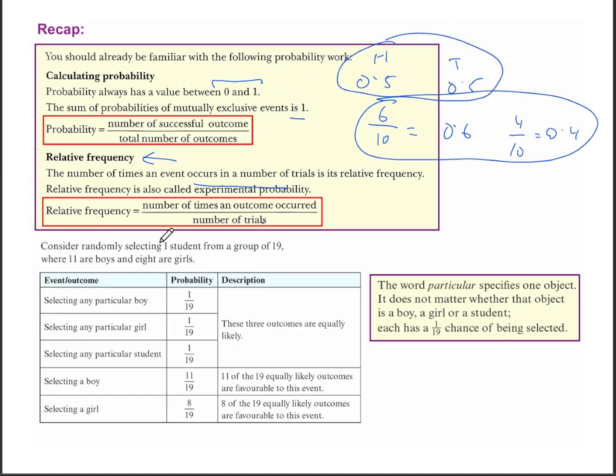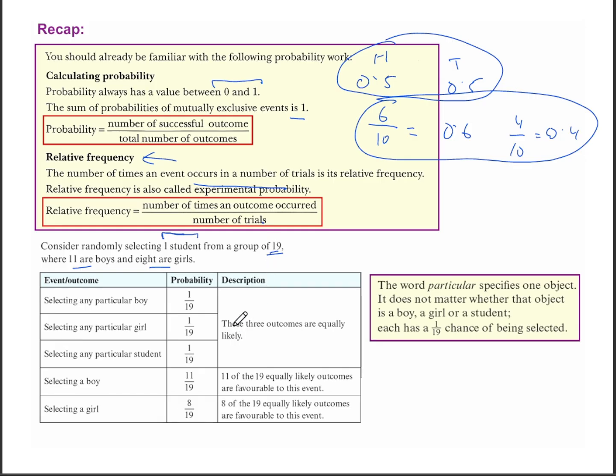Now, consider randomly selecting one student from a group of 19, where 11 are boys and 8 are girls. Selecting a particular boy, meaning one specific boy, your probability of that is going to be 1 over 19, because you're selecting one specific boy from a group of 19, which is a mix of both boys and girls. Similarly, for selecting any particular girl, again, you are taking it from the group of 19, which is a mix of boys and girls, and you're selecting a specific girl that's there.